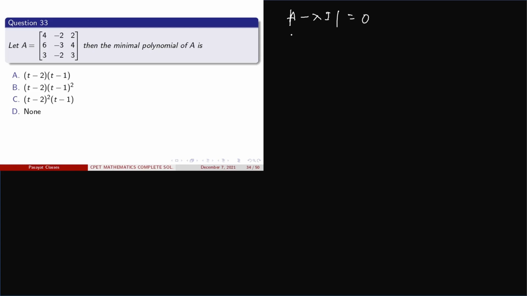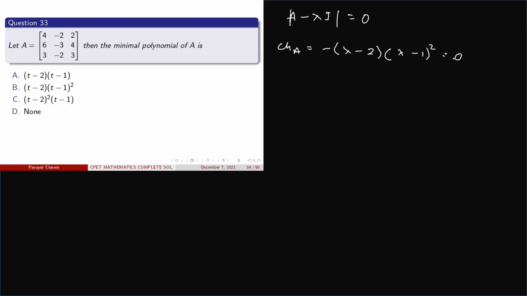By solving this, we get the characteristic polynomial of this matrix A as minus of lambda minus 2, and lambda minus 1 whole square, is equal to 0.